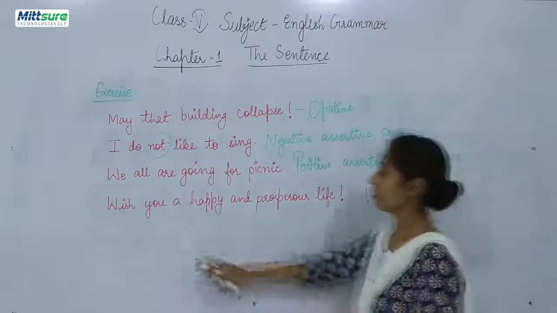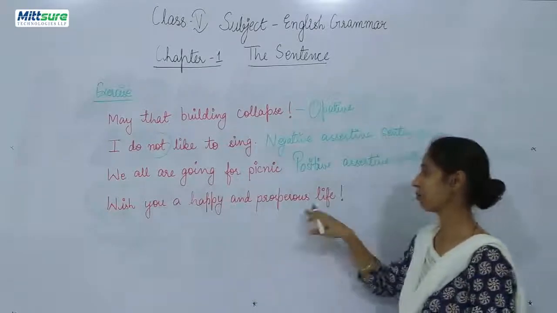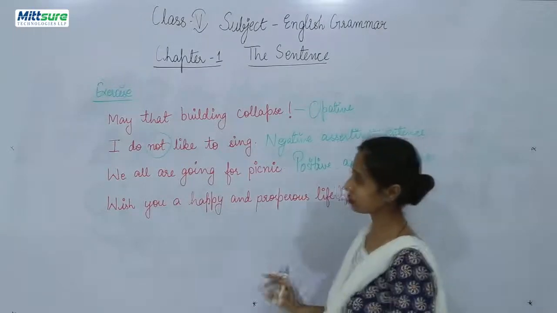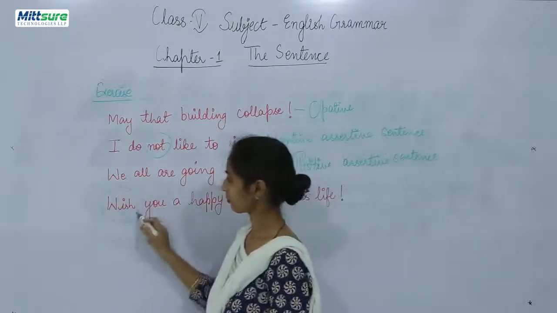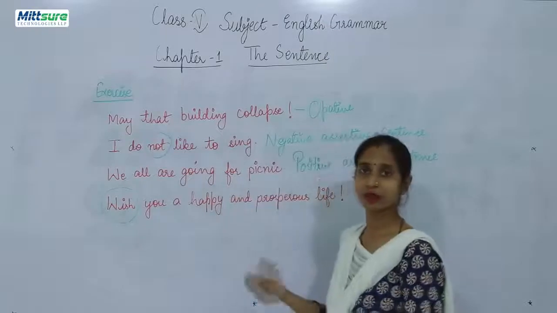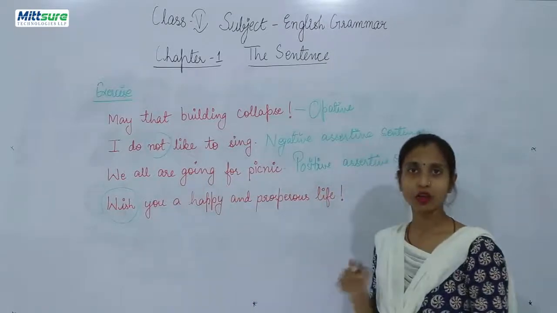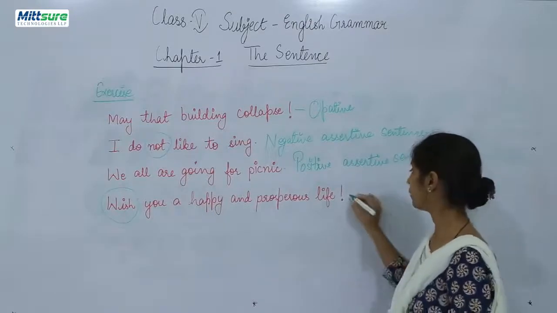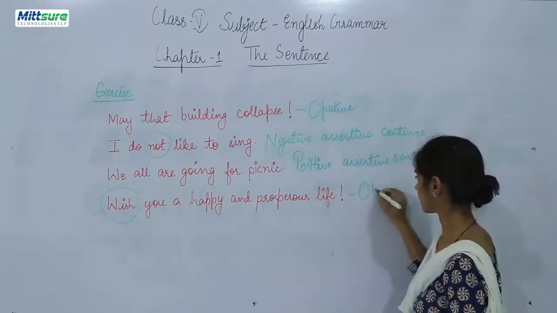Fourth, wish you a happy and prosperous life. Now here, you are wishing something for someone. So here you can say it is again an operative sentence.